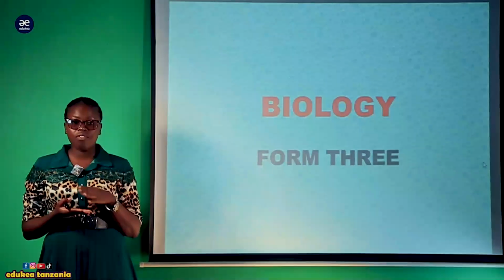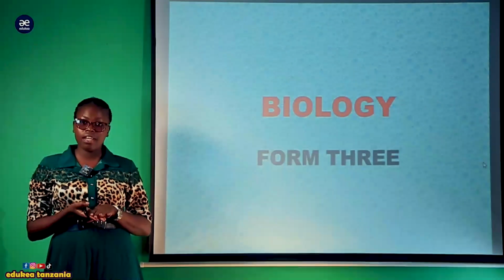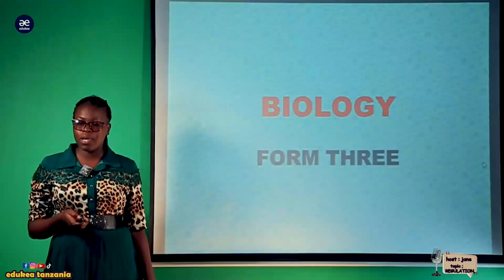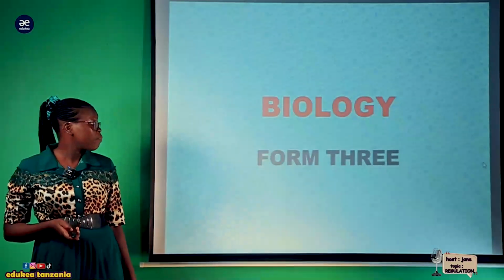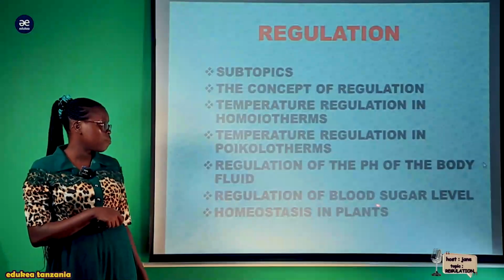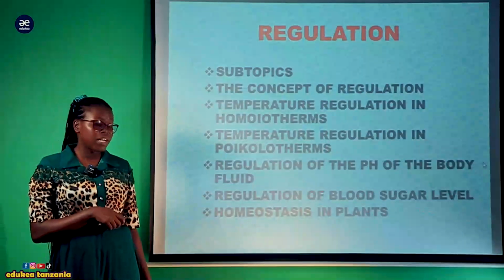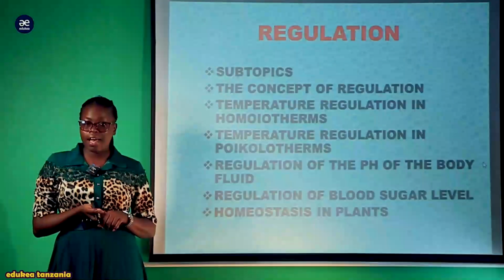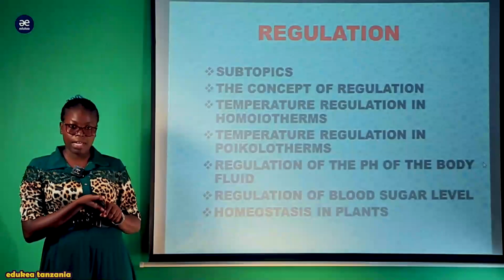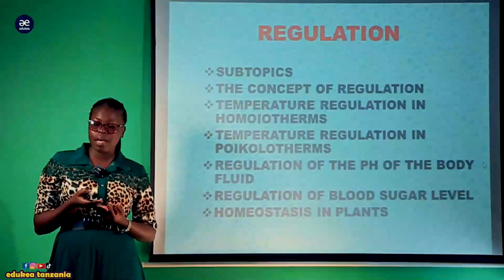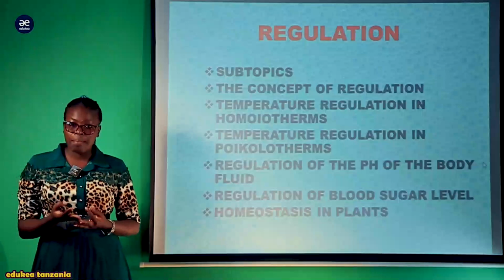Welcome again, my lovely Form 3 students, in our proceeding lecture series on biology. We are currently proceeding with our topic on regulation, with the subtopic on the regulation of blood sugar level, where we have already discussed the causes, symptoms, and effects of both low blood sugar level, which is hypoglycemia, and high blood glucose level, which is hyperglycemia.